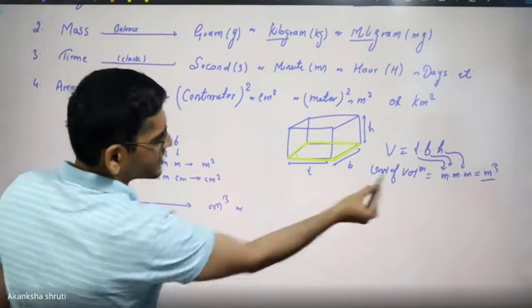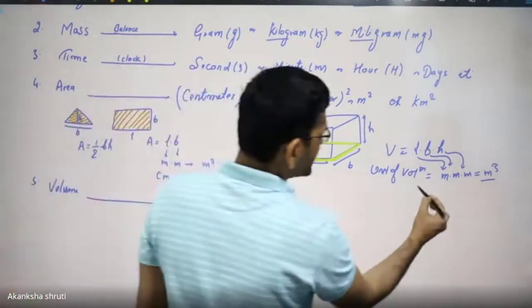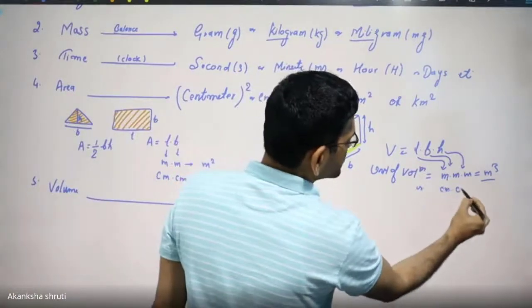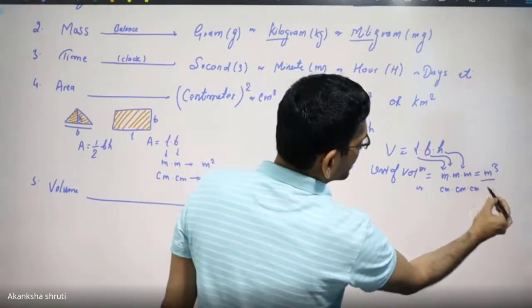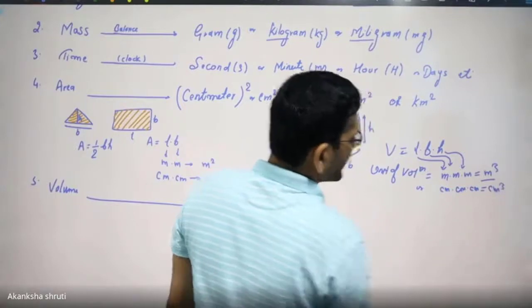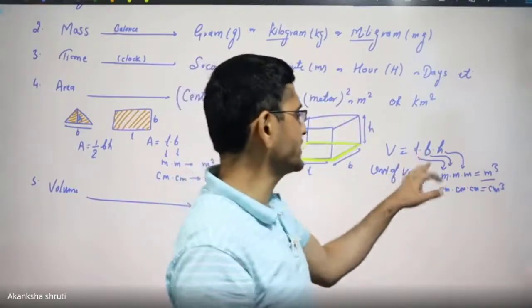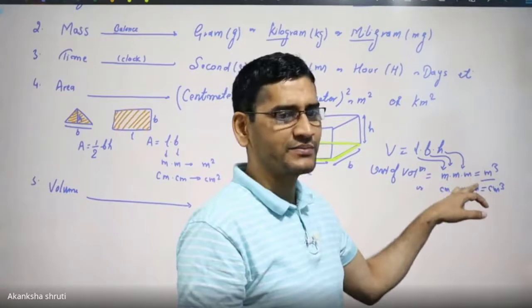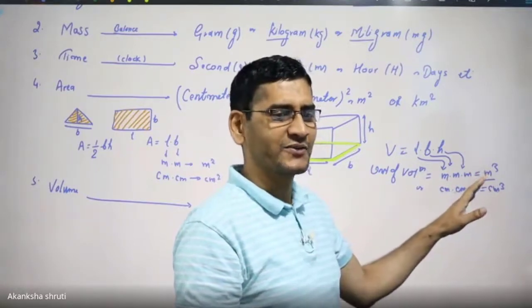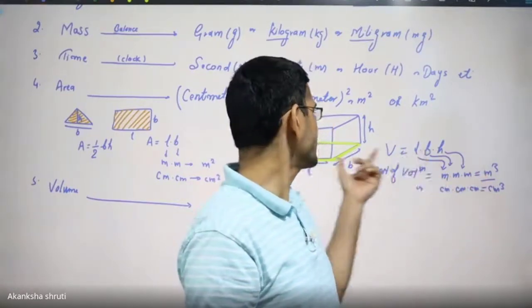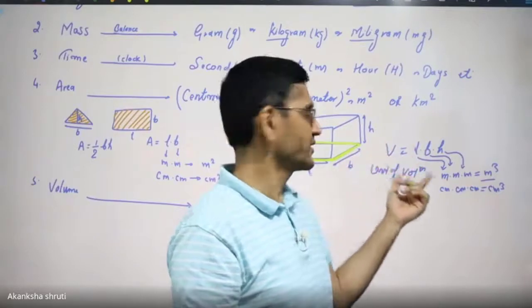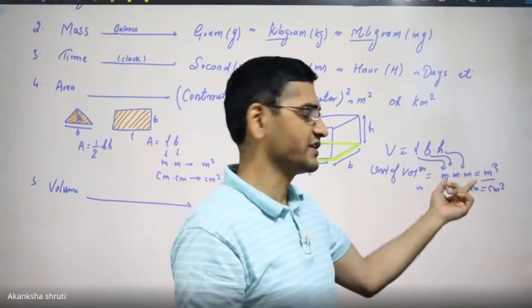Or if I am considering centimeter, then it will be centimeter, centimeter, centimeter. It becomes centimeter cube. Students, if you are taking two lengths in meter and another in centimeter, you may write that way also. But the better way is to keep all these lengths in the same unit. Either all in centimeter or all in meter.